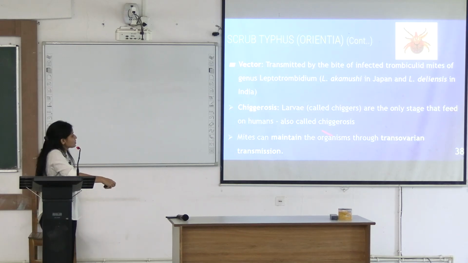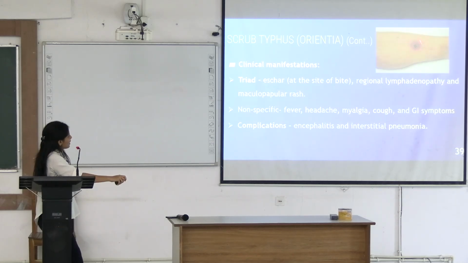What do we call this process? This is chiggerosis. They can maintain Orientia tsutsugamushi through transovarian transmission. It means when they give offspring, that offspring will carry the disease from the mother mite through vertical transmission. Okay, you can see this eschar at the site of bite, and regional lymphadenopathy.